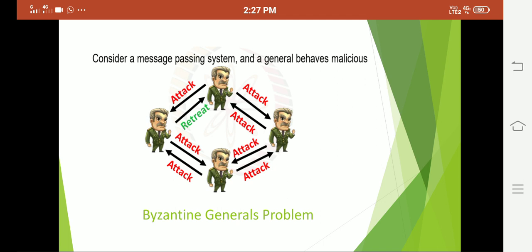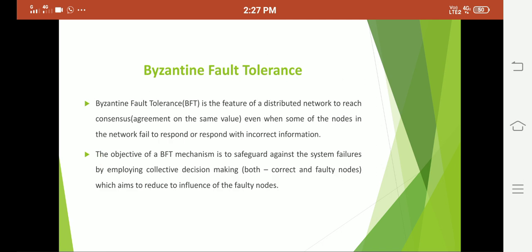So how to avoid those faulty blocks? Okay, so a fault may occur because a few nodes will behave maliciously. Now, this Byzantine generals problem can be avoided using the consensus protocol named BFT, that is Byzantine fault tolerance. This is one of the features of a distributed network to reach consensus even when some of the nodes in the network fail to respond or respond with incorrect information.